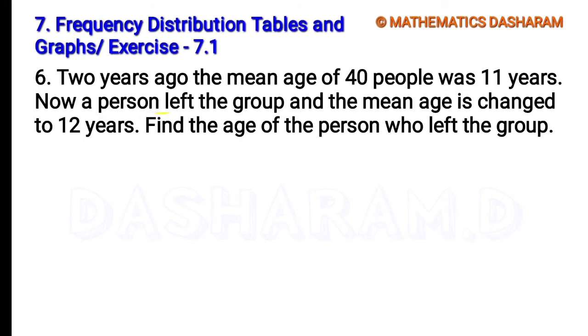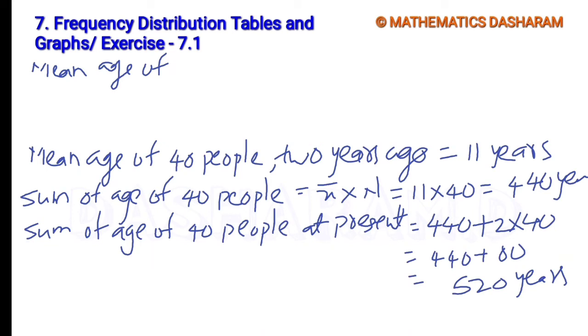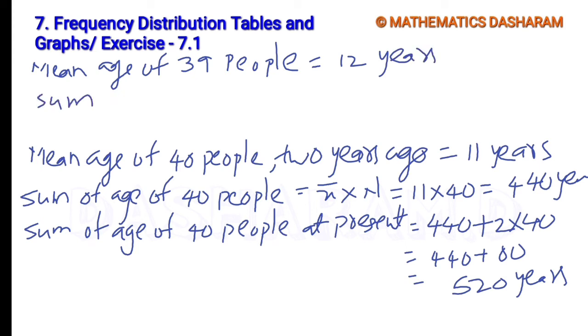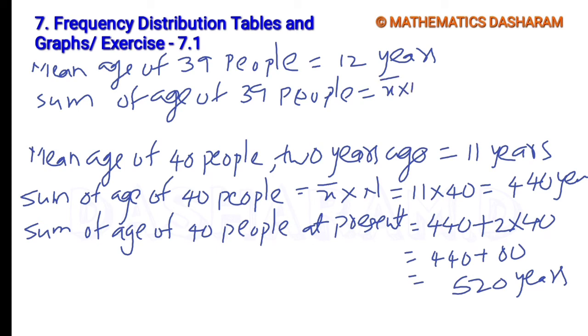Now at present, a person left the group and the mean age changed to 12 years. Since one person has left, the total number of people is 39. The mean age of 39 people equals how much? 12 years as per the question. From this, find the sum of the ages of 39 people. It equals the mean multiplied by the total number of observations. Mean is 12 years and the total number of observations is 39. 12 into 39 equals 468.